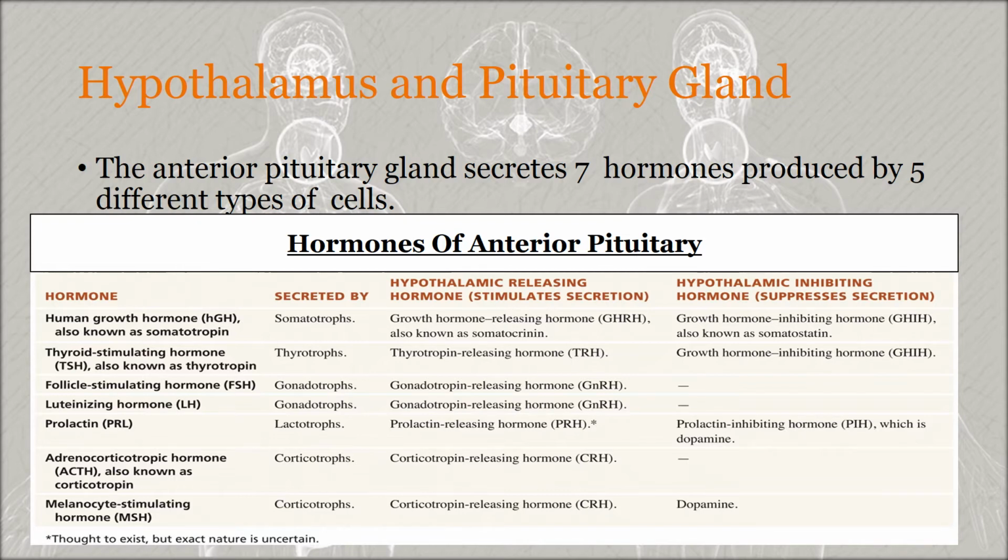The second type of cell is the thyrotrope, which secretes the thyroid stimulating hormone, or TSH, also known as thyrotropin. The TSH controls the secretion and other activities of the thyroid gland.